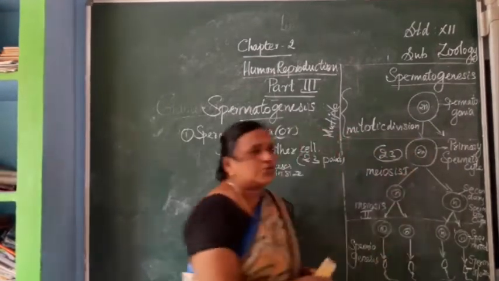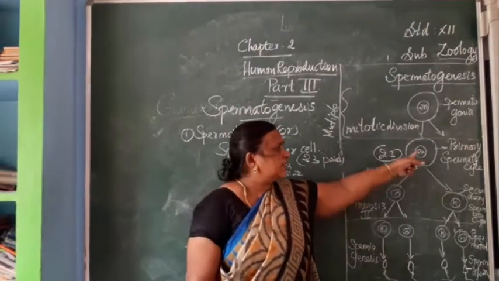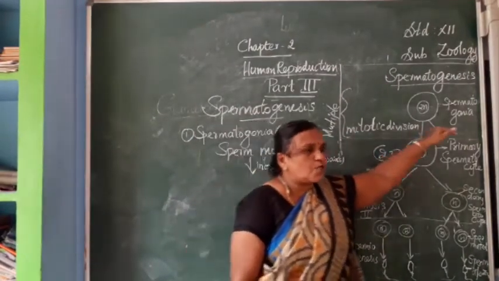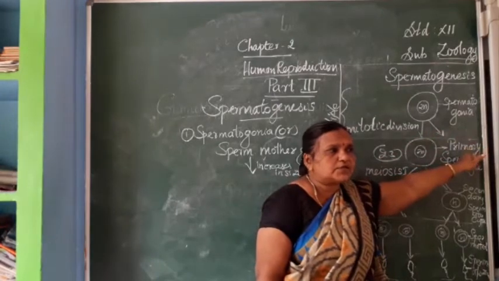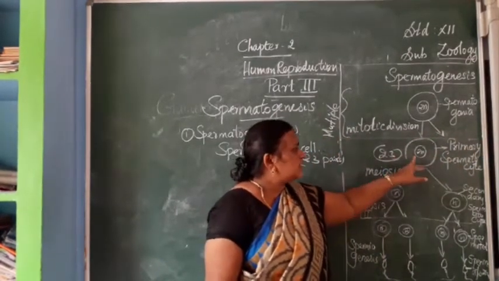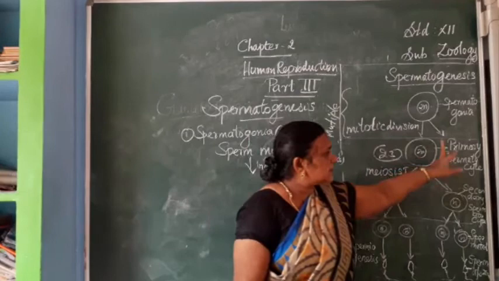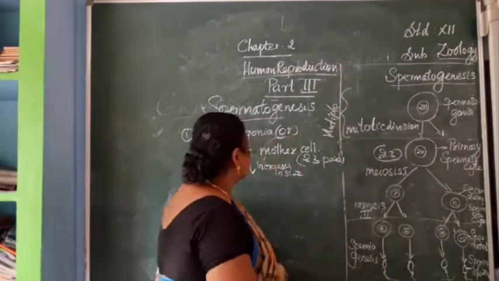Total number of chromosomes are now 46. Here also 46, as another cell is dividing and it will also have 46. In this stage it is called the primary spermatocyte.